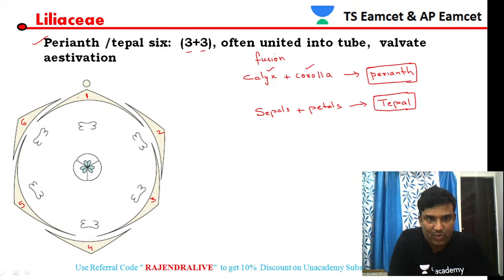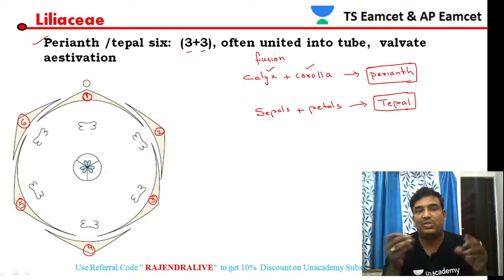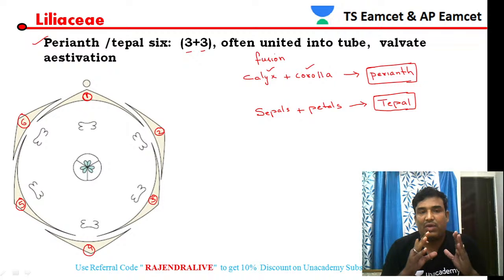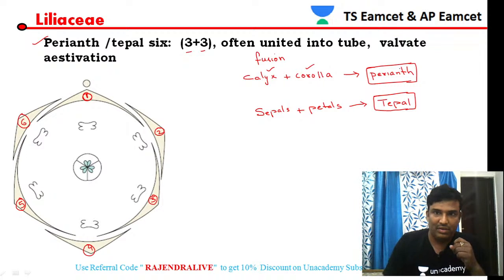See, you can check this one, this one. 1 is towards inside, and again 3 is towards inside, and again 5 is towards inside. So this is 1 whorl, 1 plus 3 plus 5. And you can see the numbers like 2, 4 and 6 are towards outside. So 3 perianth are outside, and they are arranged in 2 whorls. In one whorl you have 3 perianth, in another whorl you have another 3 tepals or perianth. That is the reason it is given as 3 plus 3.